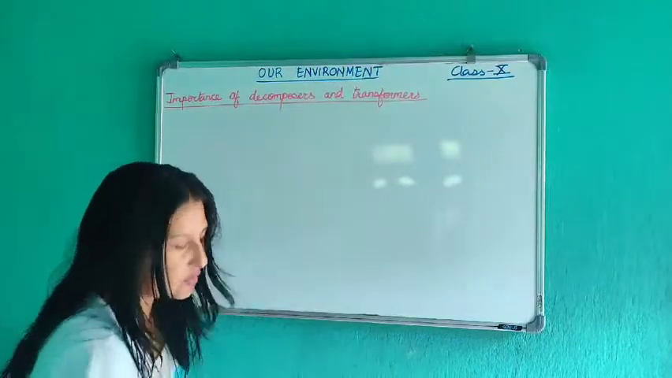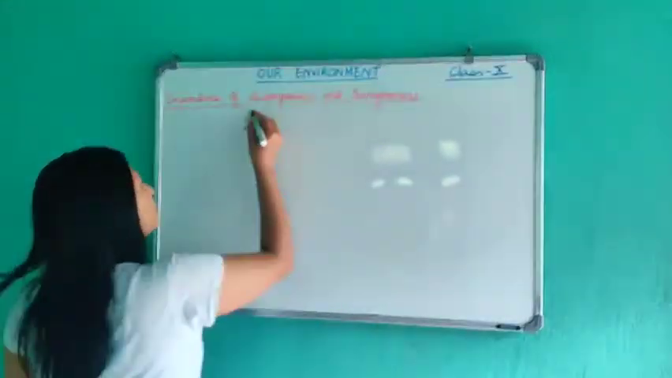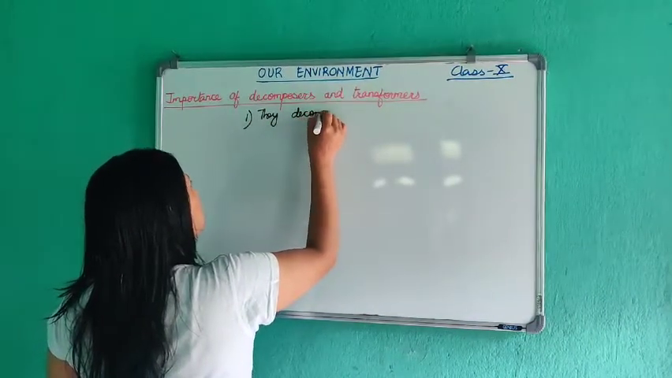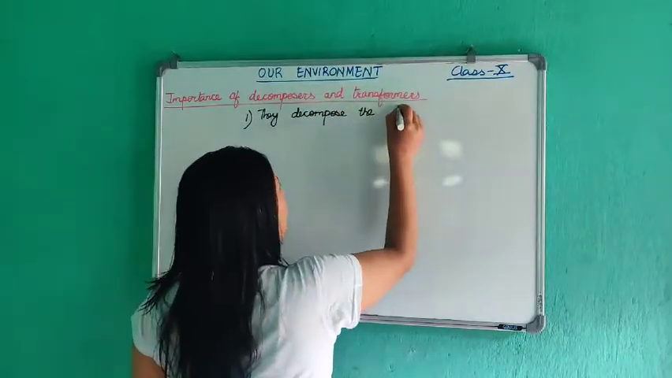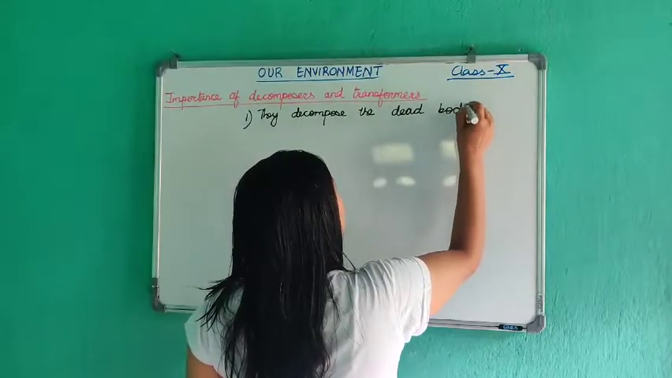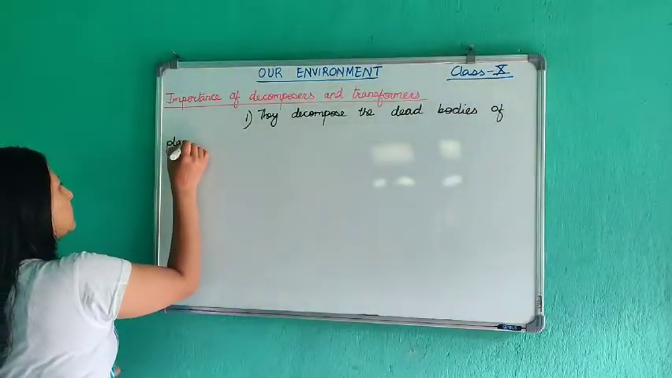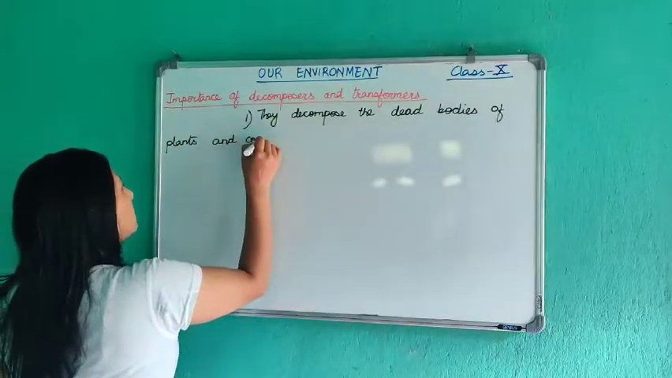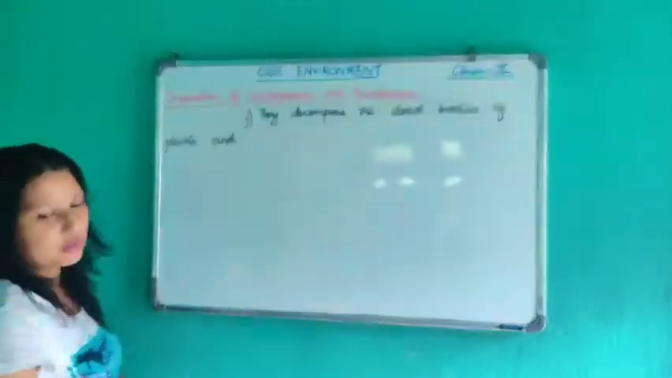So the first importance is that the decomposers decompose the dead bodies of plants and animals. So plants are the producers and animals are the consumers. So they decompose the dead bodies of plants and animals.